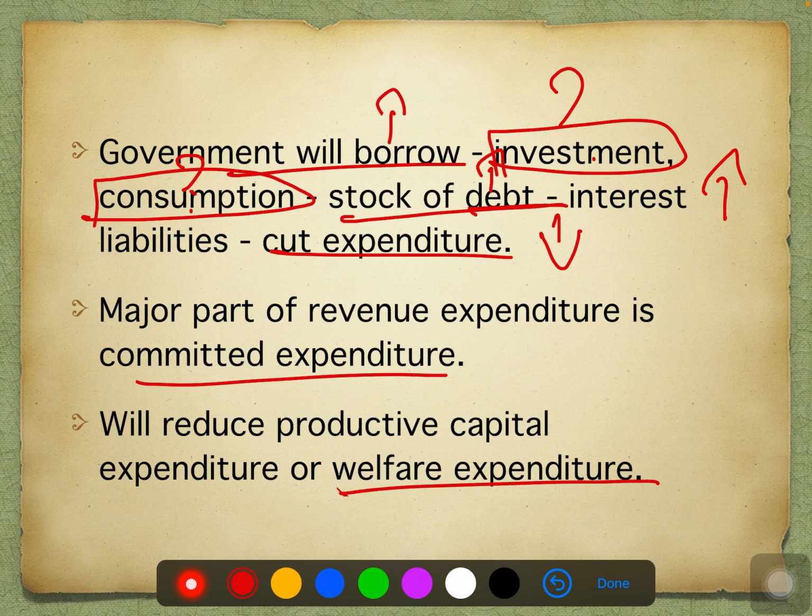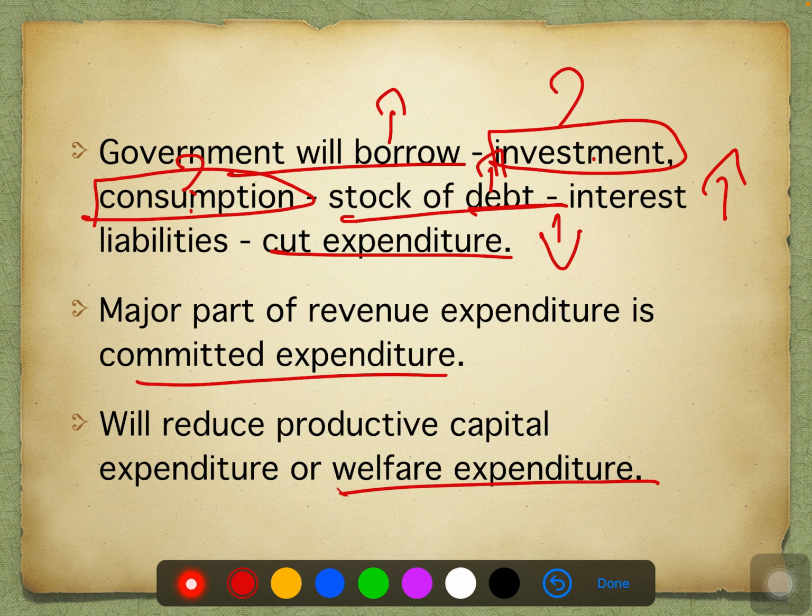The welfare expenditure, that means for the sake of people, a lot of discounts will be given, a lot of times they're going to give subsidies to the people. So this PDS system, public distribution system, all comes under welfare expenditure, the MGNREGA program. These all come under welfare expenditures. They're going to reduce the welfare expenditure. When they reduce the welfare expenditure, this would mean lower growth.